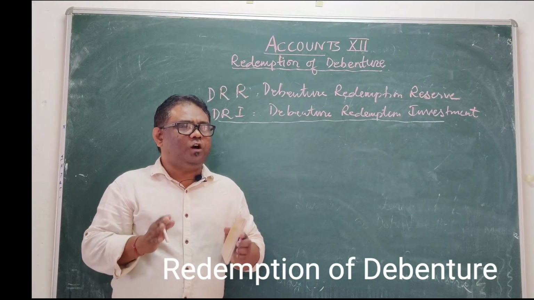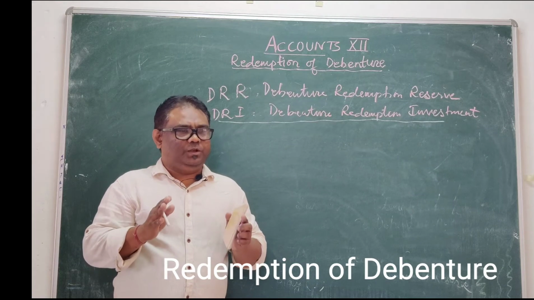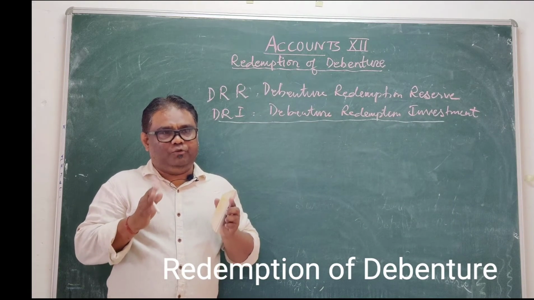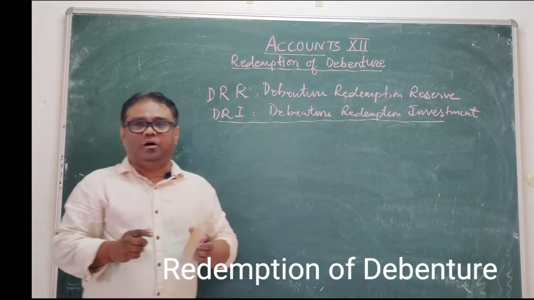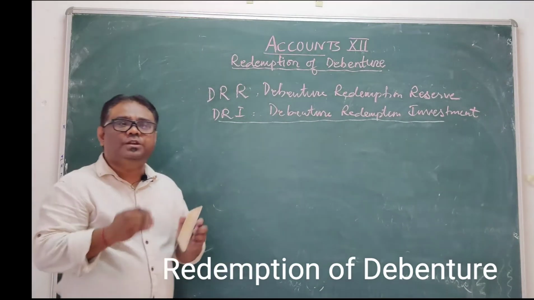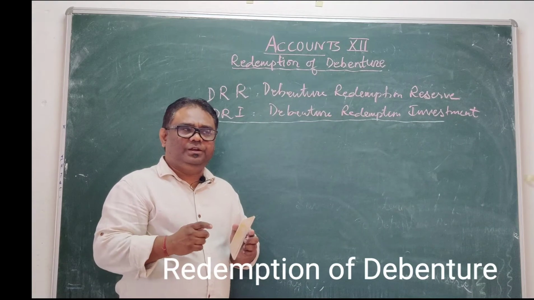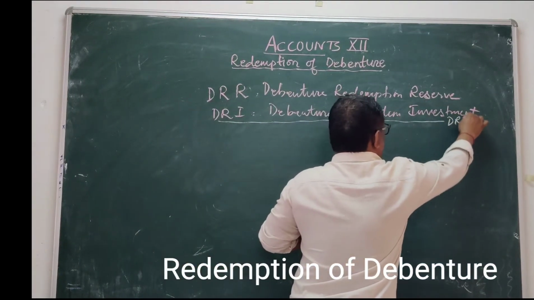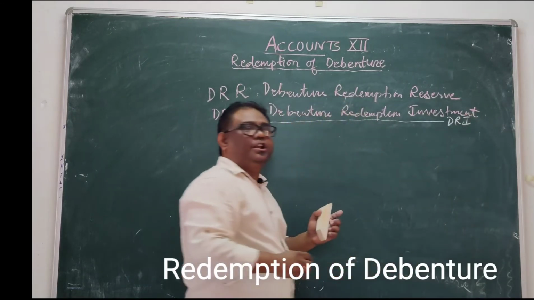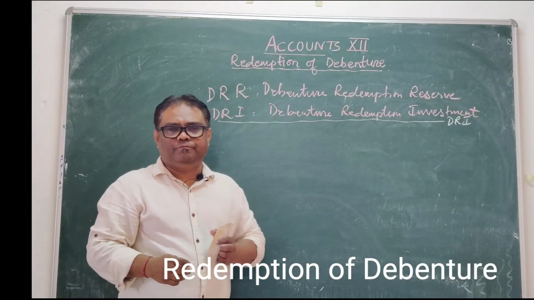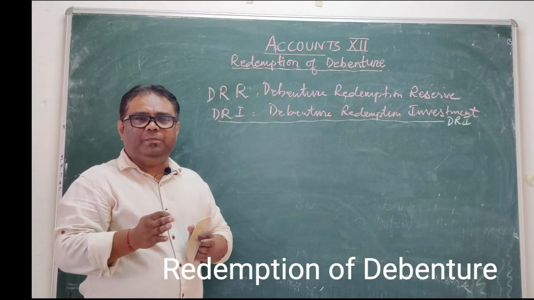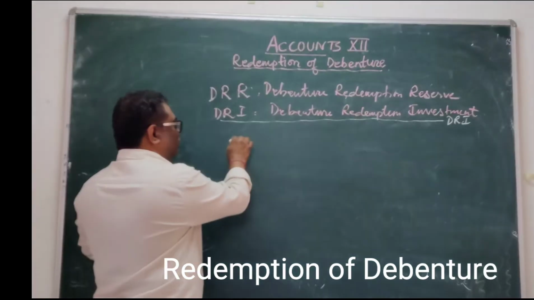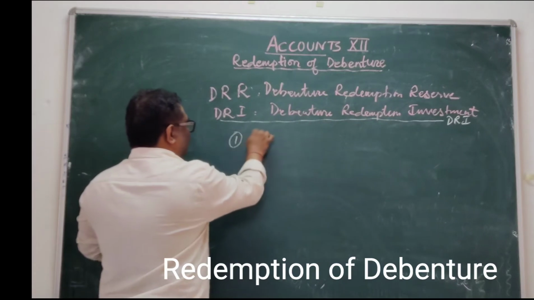For that, first of all, you have to purchase the debenture. You have to invest your money in the debenture investment account. Debenture redemption investment, DRI. You have to make debenture redemption investment, okay? 11 months before redemption.